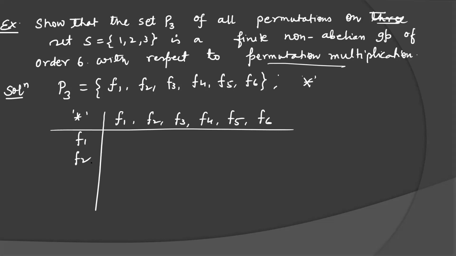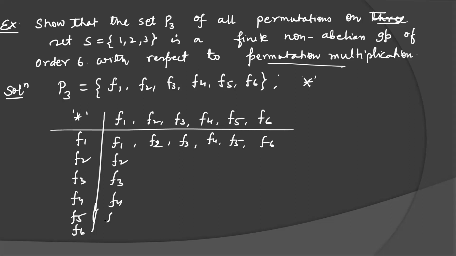If you multiply F1 with F1, because this is the identity map, you will get the same elements only.